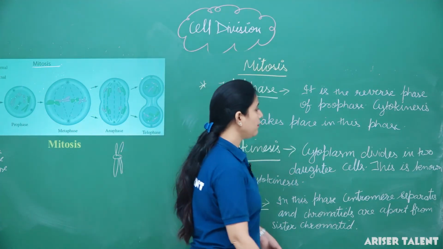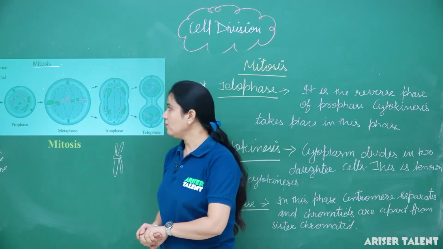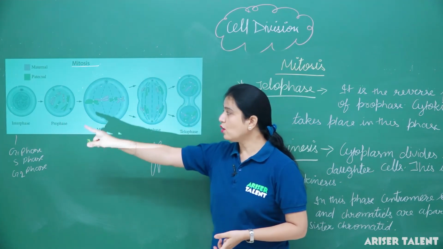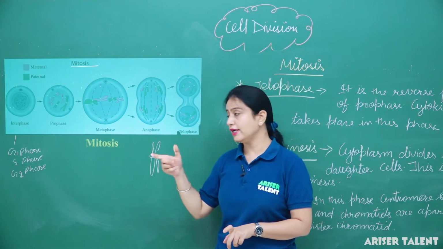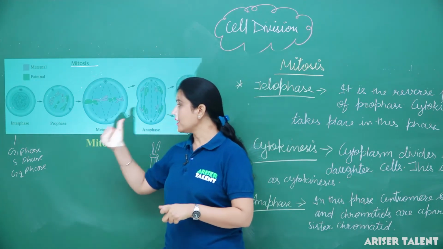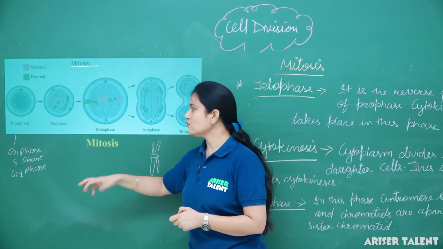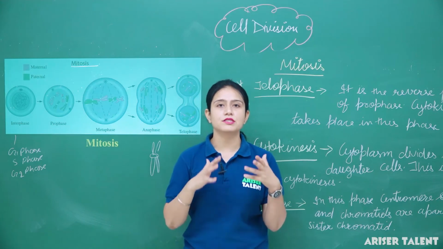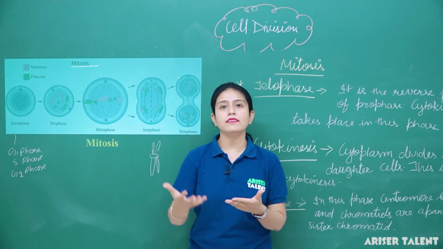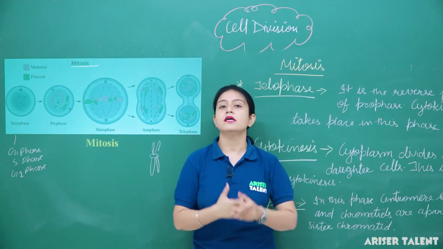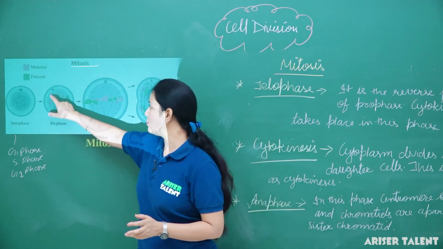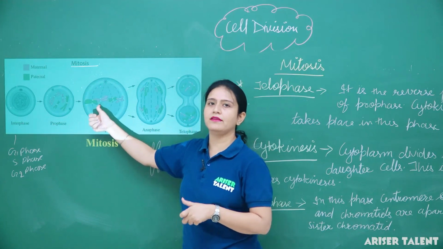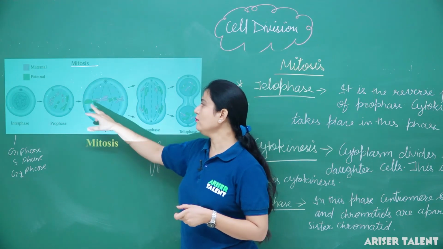So it was all about the cell cycle, in which we studied mitosis, which starts from interphase itself. This is the long phase, but it is a non-dividing phase because cell division does not take place in it. Now, actual mitosis starts from the prophase, in which the nuclear membrane starts disappearing and the chromatin material inside the nucleus condenses and forms chromosomes. Here we can see the chromosomes. Now what happens in metaphase? These chromosomes come to the equator and form the metaphase plate.